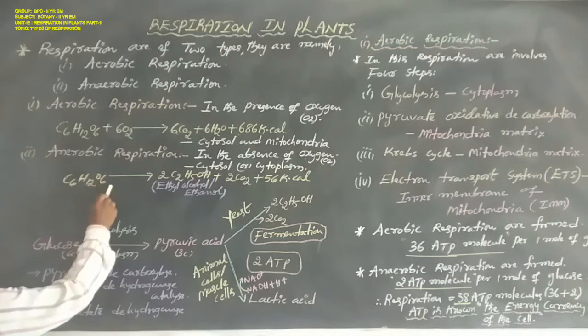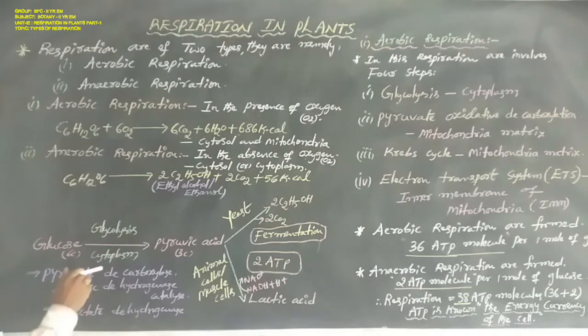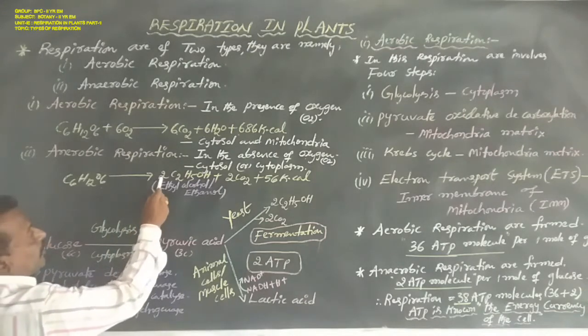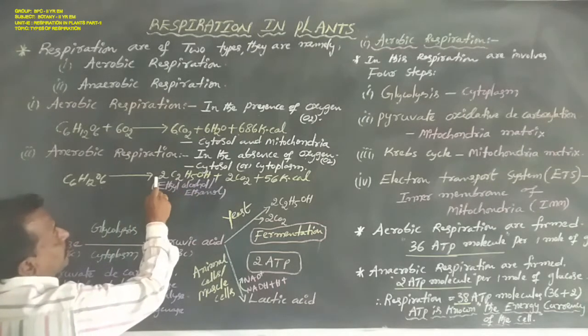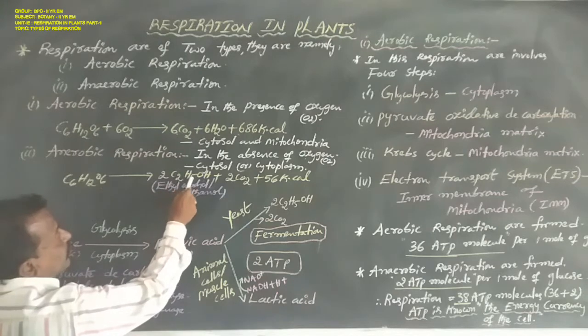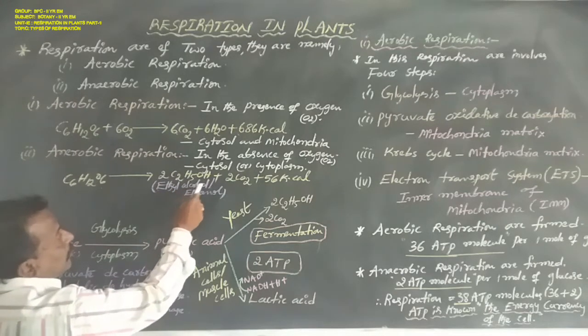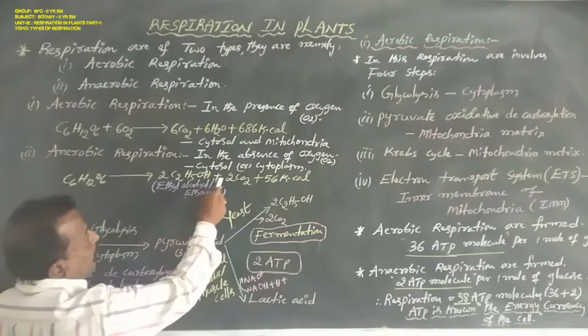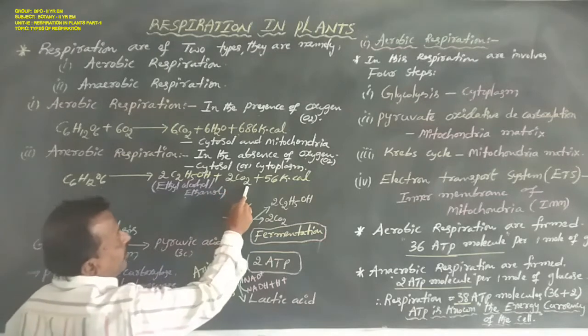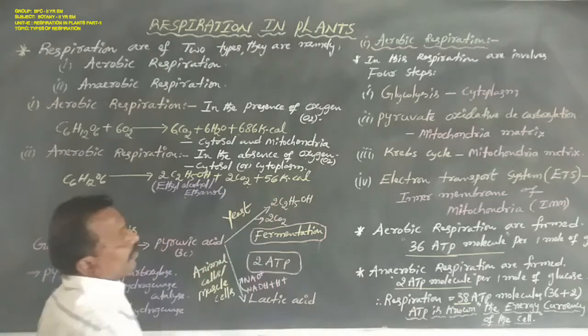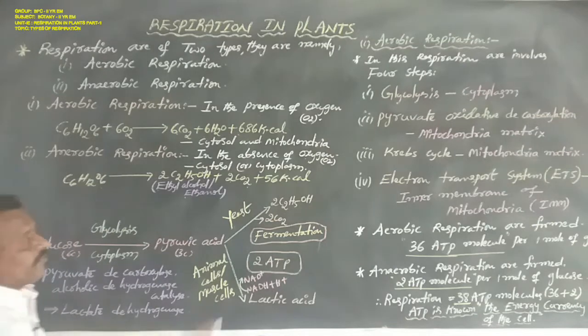Without oxygen, by means of not oxidation of C6H12O6, one type of ethyl alcohol is formed, that is 2 molecules of C2H5OH, ethyl alcohol or ethanol, and 2 molecules of carbon dioxide and a lesser amount of energy, that is 56 kilocalories.